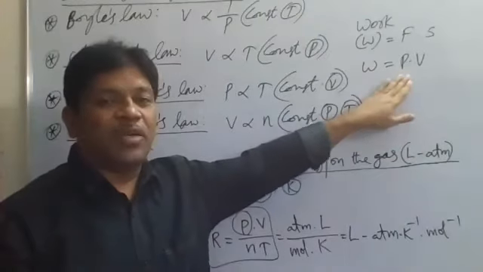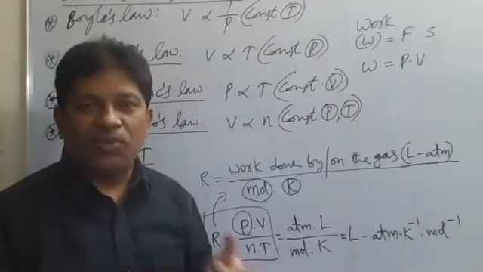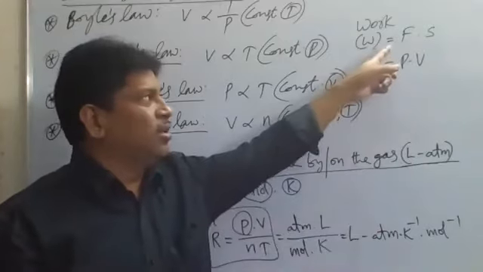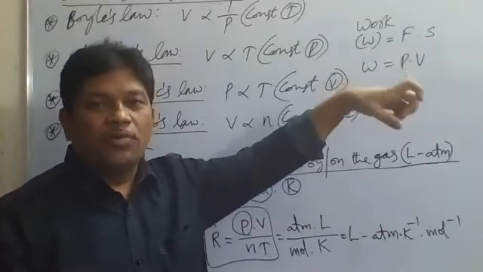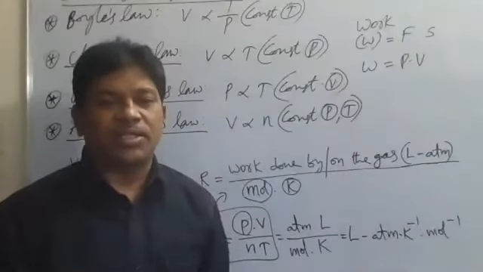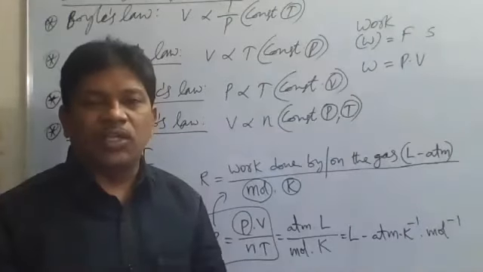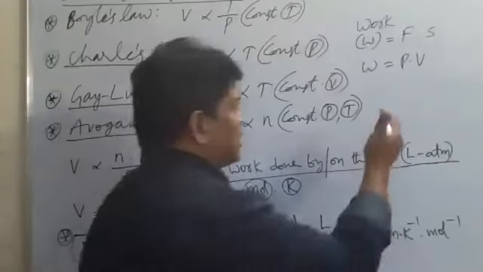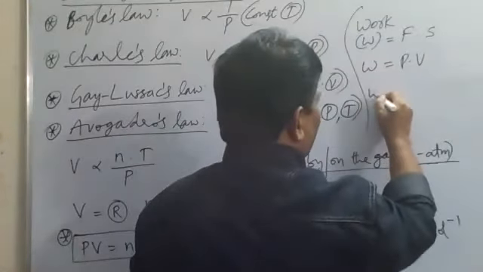So for gases, we take pressure volume work done. For the general displacement of objects, we take force applied on the object into displacement by the object. So force into displacement is also work done.